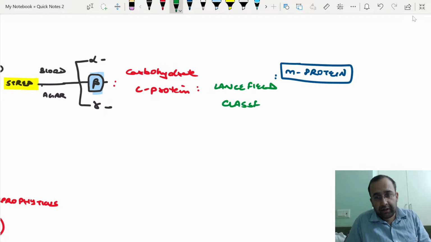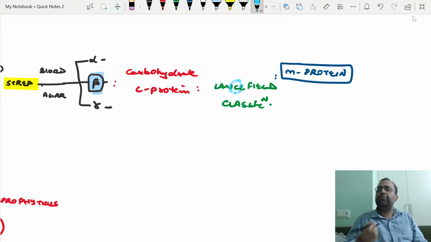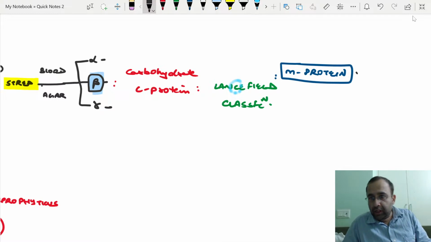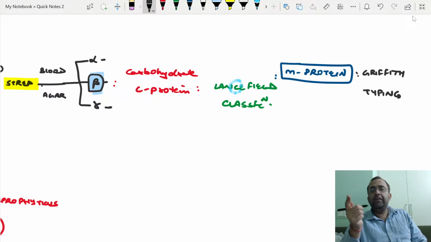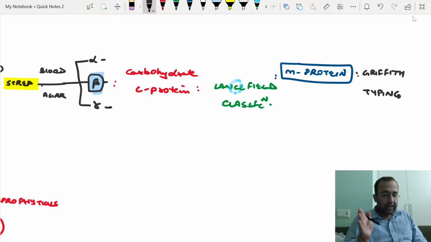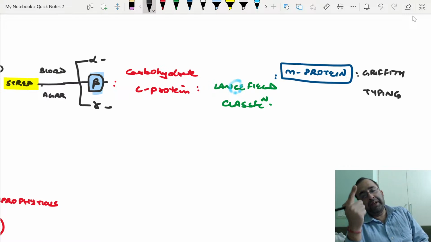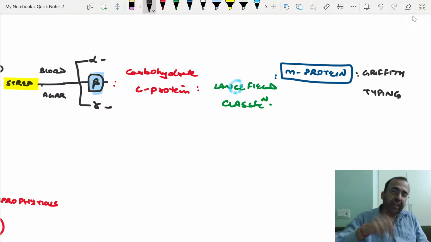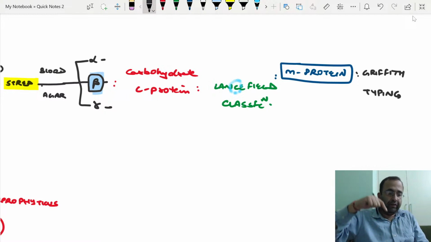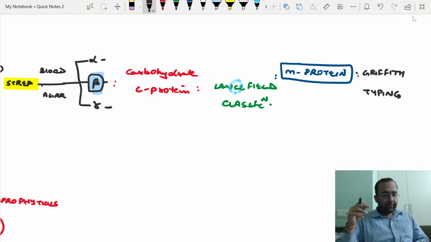All these points are important. Lancefield, see, C is also coming in it. Lancefield classification, carbohydrate C protein. M protein is Griffith typing. We classify it into type ABC. So group A beta hemolytic streptococci is associated with PSGN and RHD versus group B, which is associated with neonatal meningitis.